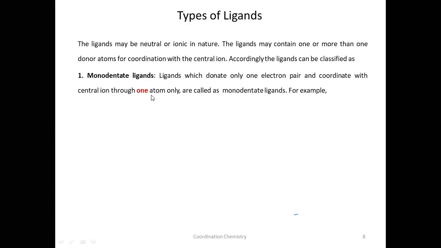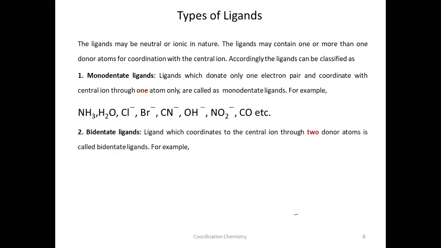For example, ammonia, only one donor atom is there, nitrogen. Water, oxygen is the donor atom, and all the halogens, chloro, bromo. Here we should use chloro, bromo, cyano, hydroxo. Oxygen is the donor atom here, nitro, and this is carbonyl.